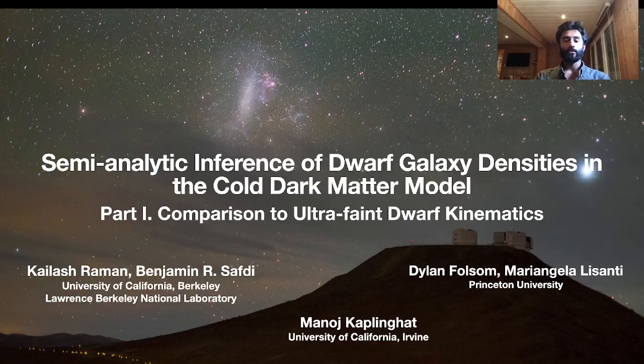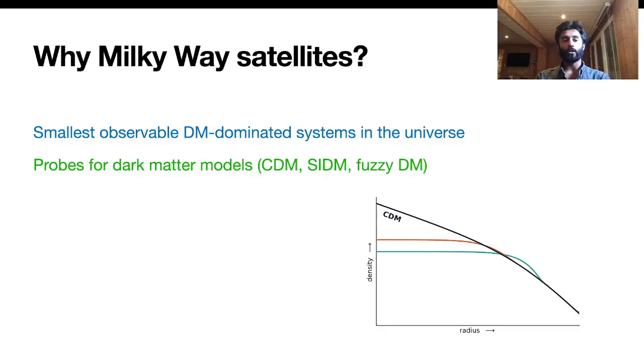Before we dive in, let's quickly remind ourselves what we learned from the dark matter density profiles of Milky Way satellites. These satellites are the smallest dark matter-dominated systems that we currently observe in the universe, and are therefore powerful probes of CDM and other dark matter models. As a canonical example, models such as self-interacting dark matter and fuzzy dark matter can modify density profiles relative to CDM expectations. Satellites are also often used in searches for dark matter annihilation, which is the topic of our second paper.